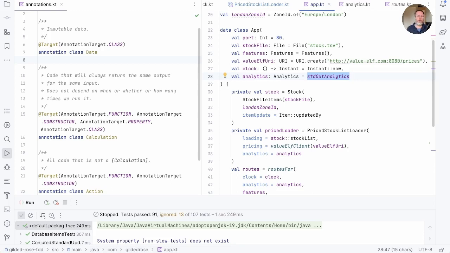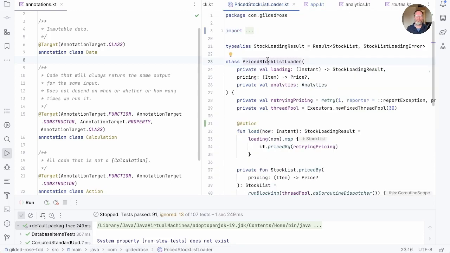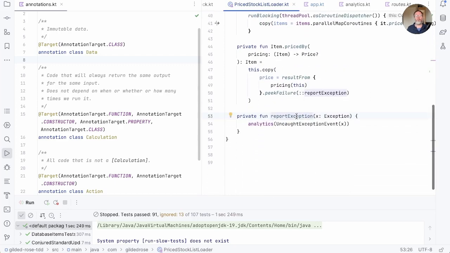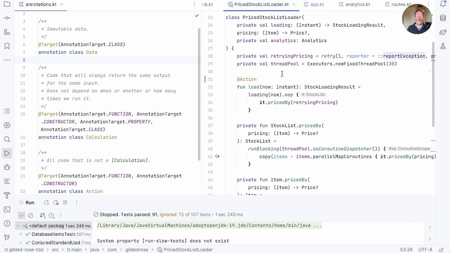So if we look at what uses analytics, we use it in our price stock list loader here, and we have to have it here really because we wanted some way of reporting that we are retrying failed calls. And that kind of is by definition a side effect. So where is analytics used here? Well, it's down here in report exception. But it's quite harmless in the price stock list loader because we know that it's going to be called in the context of things that are already actions.